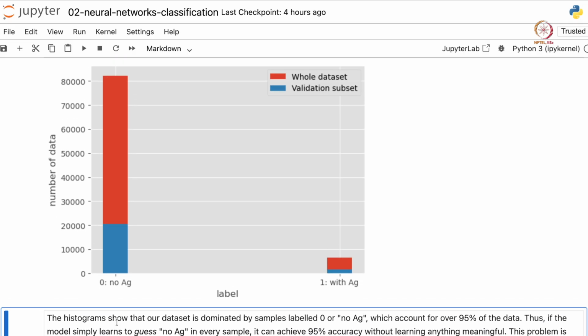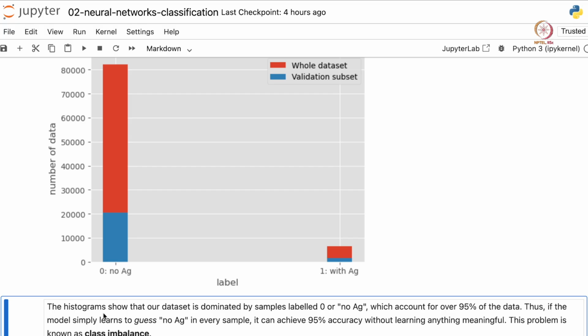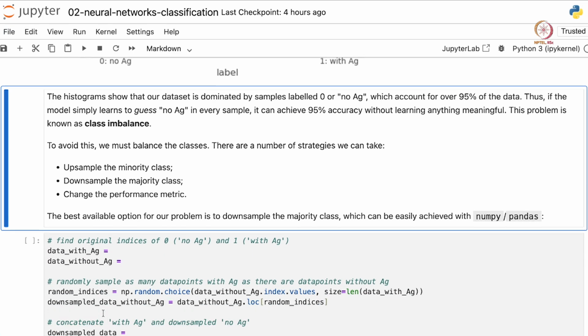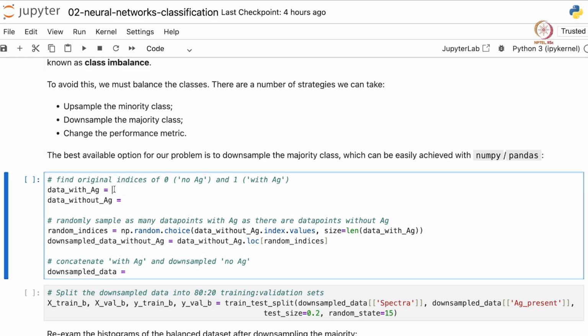So one way to fix this problem is to have a balanced training data set. So if we have almost equal numbers of phases that contain AG and that do not contain AG, our model will actually learn to increase its accuracy by predicting the right values. So now let us create a subset of our data set that contains almost equal numbers of AG containing phases and non-AG containing phases. So let's filter out phases that contain AG.